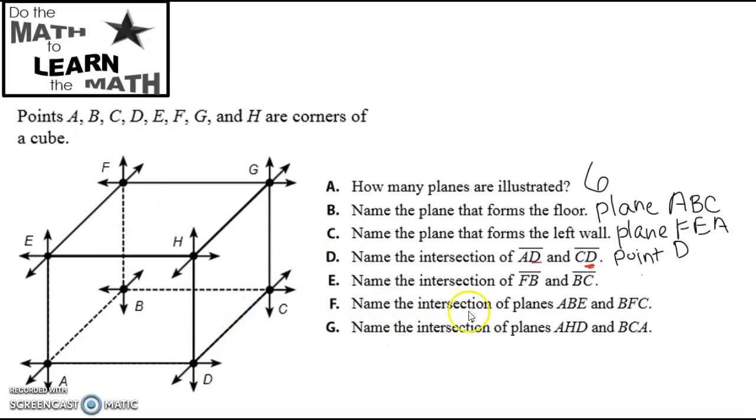Okay, so look to see what they have in common, and that's going to tell you where they intersect. So for us here on this one, you have FB and BC. B and B. So these intersect at point B as in boy.